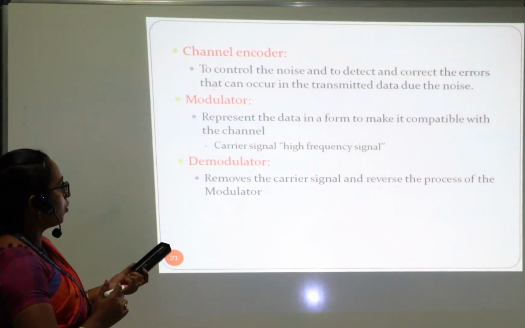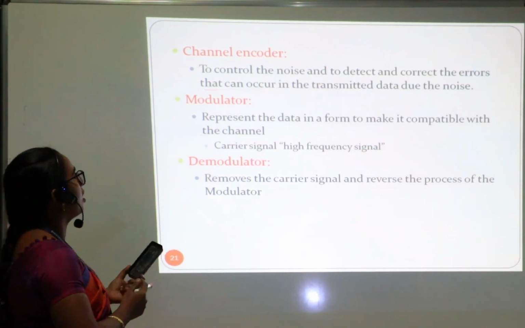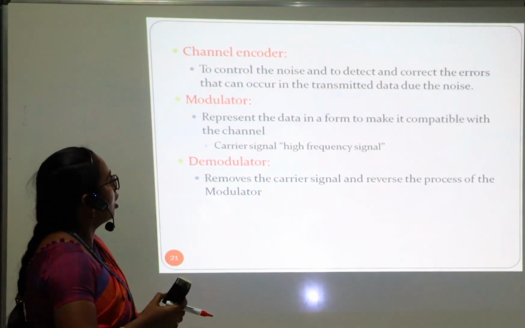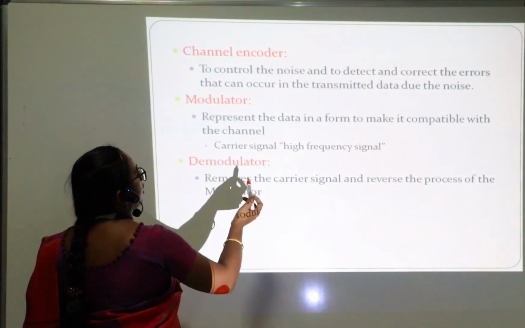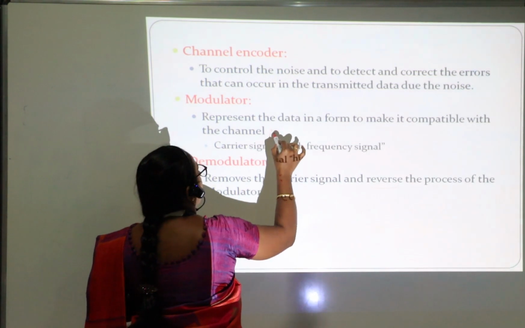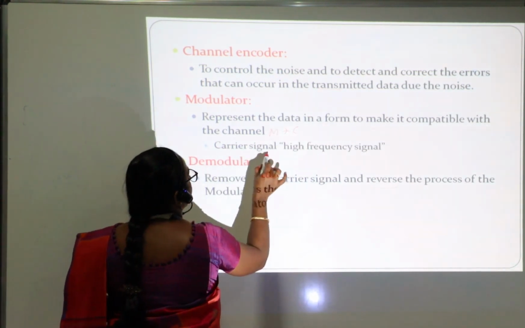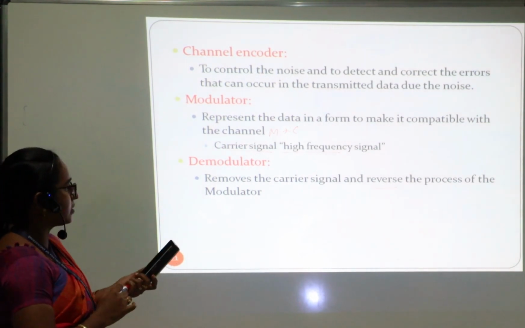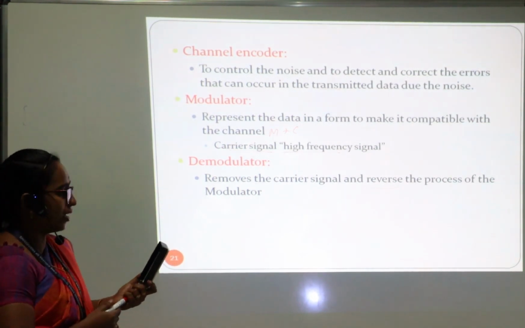Next one is the channel encoder. The channel encoder is able to detect and correct the errors which are made by the encoder. Next we have a modulator. We already told that it has a message signal plus a carrier signal. This carrier signal is always a high frequency signal. We know about the high frequency signal. It will be used for long distance data transmission.